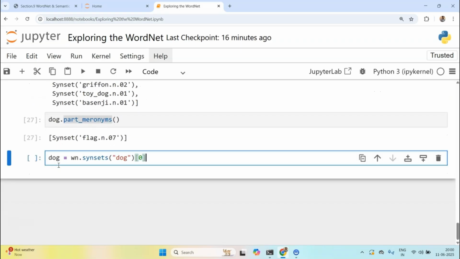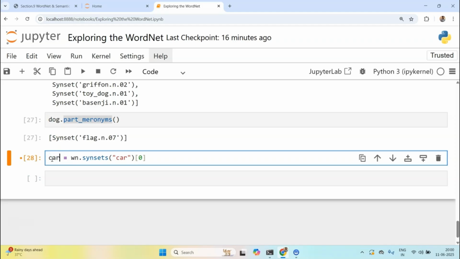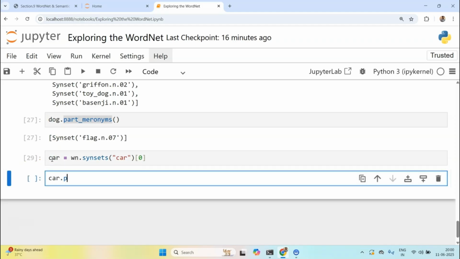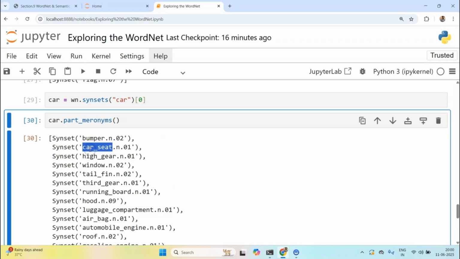Let's take car, and then car dot part_meronyms. Within the car we have bumper, car seats. You see this? Part meronyms makes it easy to get the parts of the concept that we are trying to get.